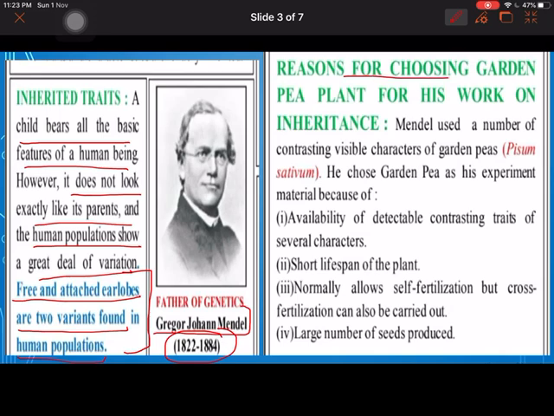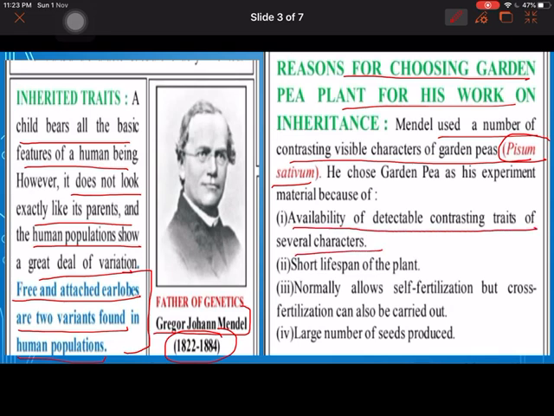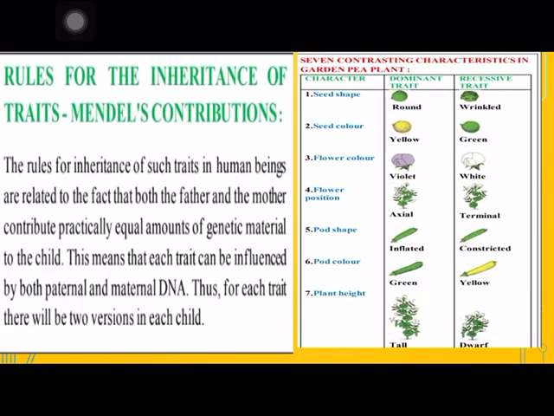Why did Mendel choose the garden pea plant? And this is very important. Mendel used a number of contrasting visible characteristics on the garden pea, and the scientific name of garden pea is Pisum sativum. He chose it because of the availability of detectable contrasting traits of several characteristics, which means that traits were very much contrasting to each other, because of its short lifespan, and it normally allows self-fertilization, but cross-fertilization can also be carried out. So both things are there, and a large number of progeny, that is a large number of seeds, are produced. So these are the main 4 points because of which he chose it.